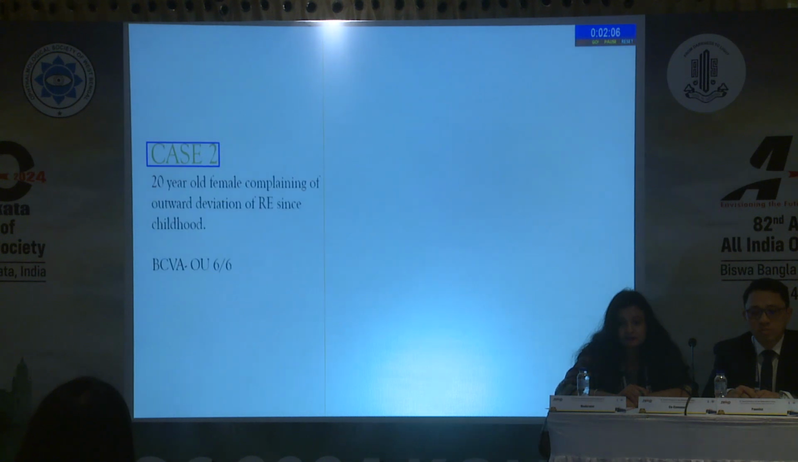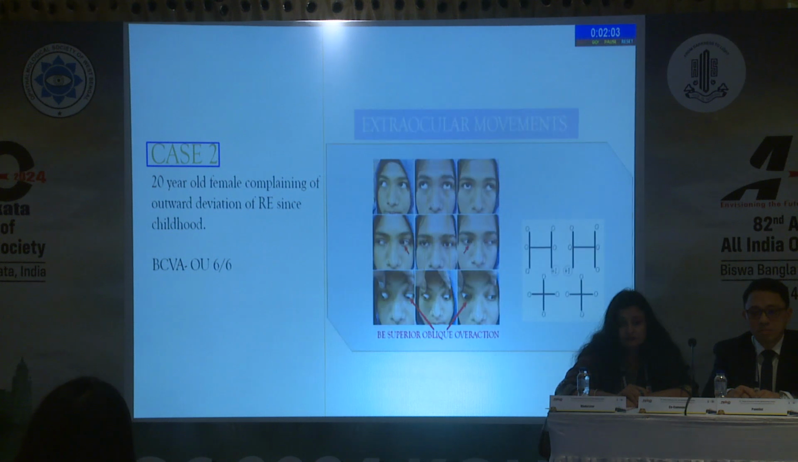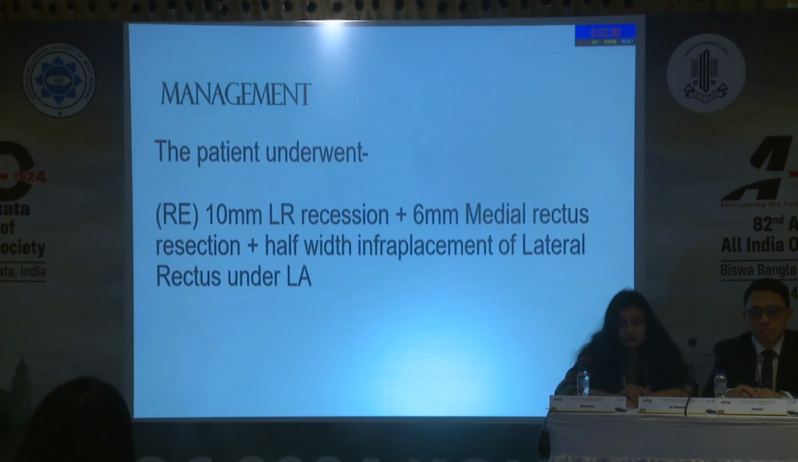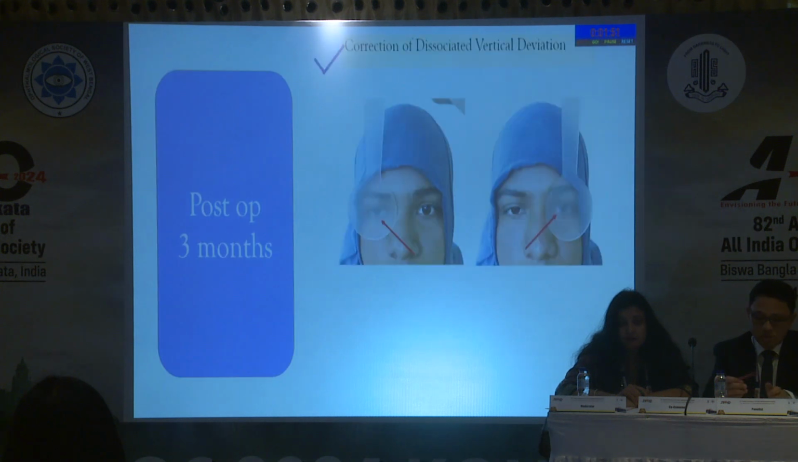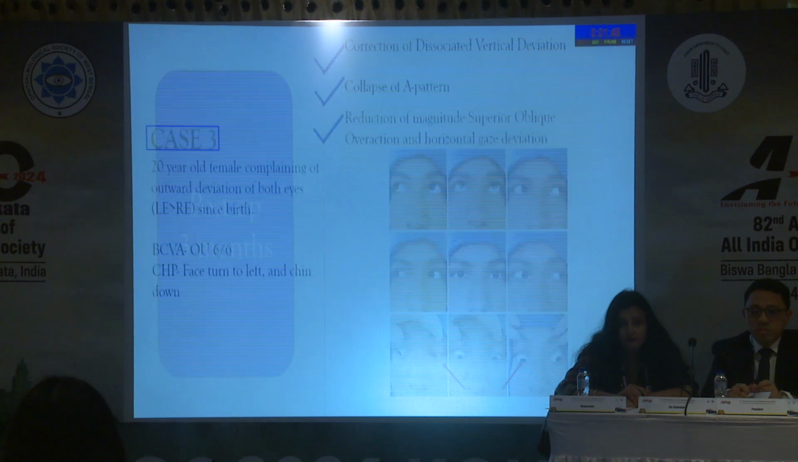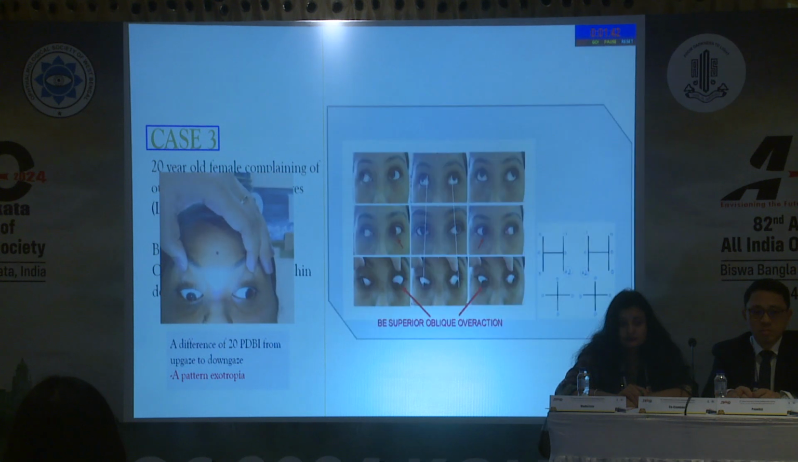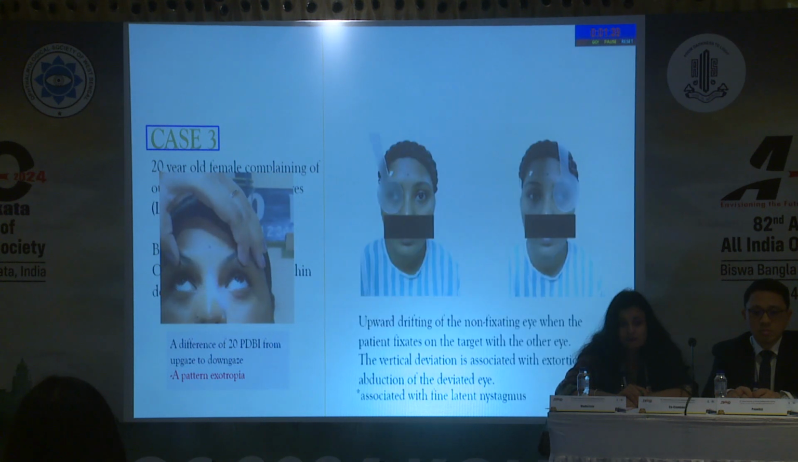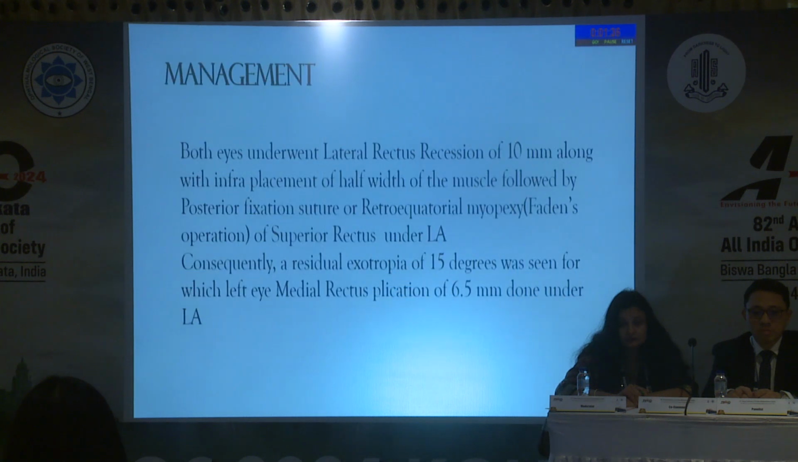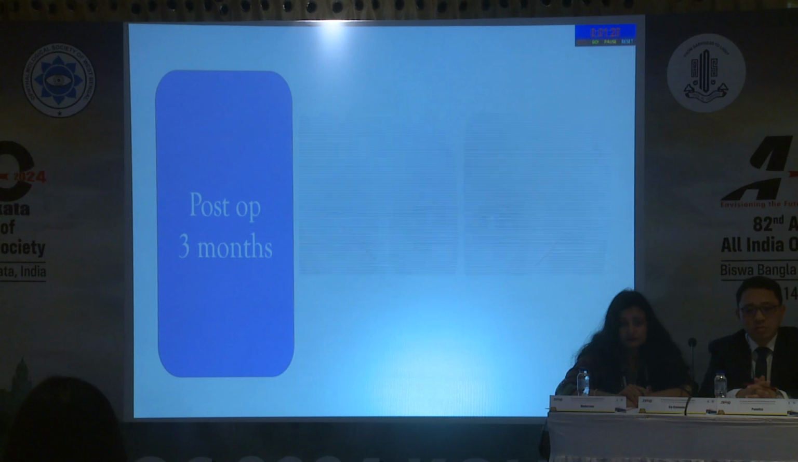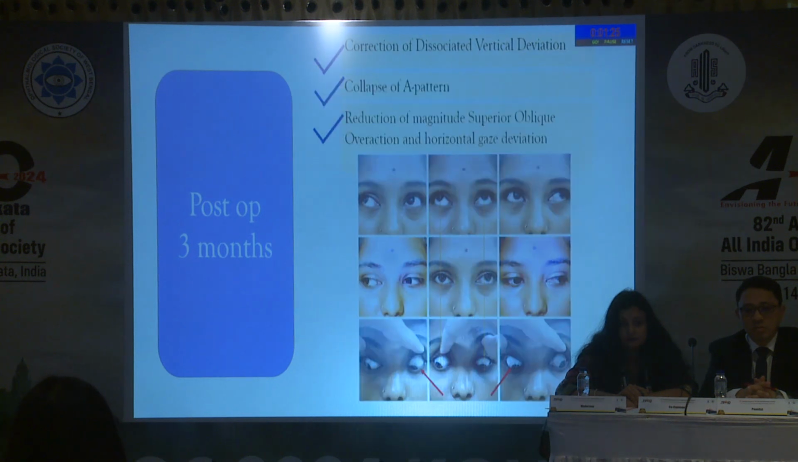Case 2 is a 20-year-old female who had minor decrease of all the 3 components of Helveston syndrome, and therefore a singular surgery of the horizontal muscles comprising an LR resection with its half-width infraplacement and a medial rectus resection was done, following which we saw a very good outcome of the surgery. The third case is of a 20-year-old female who had, along with a 20 prism diopter base-in A pattern, moderate degrees of superior oblique overaction and moderate amounts of DVD, for which she underwent a lateral rectus resection with its half-width infraplacement and a Faden's operation of the superior rectus. Post-operatively, we have seen reduction in all the 3 components of Helveston syndrome.